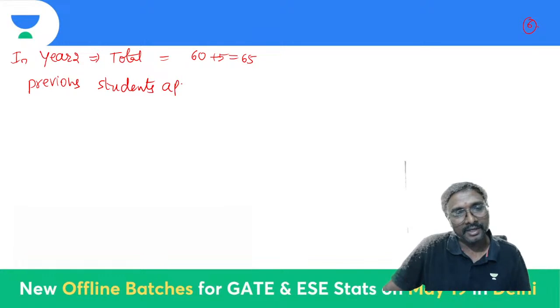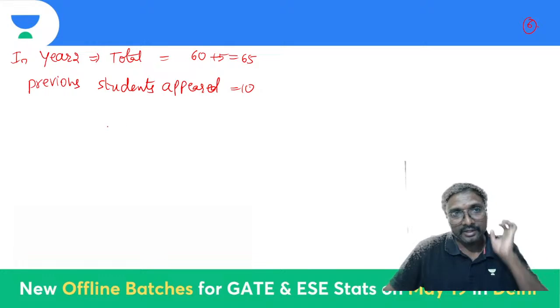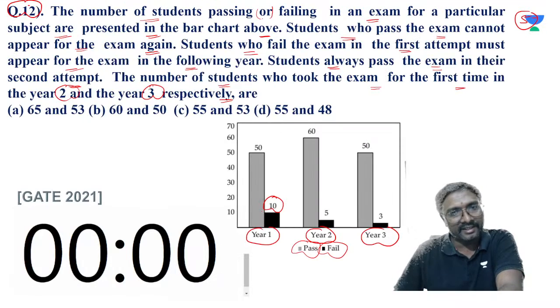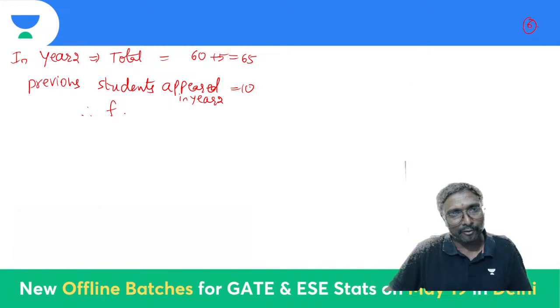Previous students appeared will be equal to which one? This is 10, you can say, right? So therefore, previous students appeared in year 2 is what? Because how many students failed in this, that will apply, right? 10. So therefore fresh students only in second year,